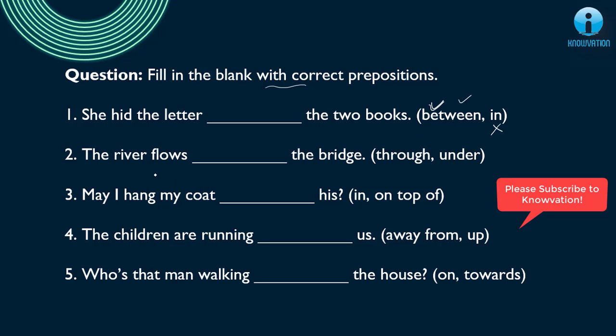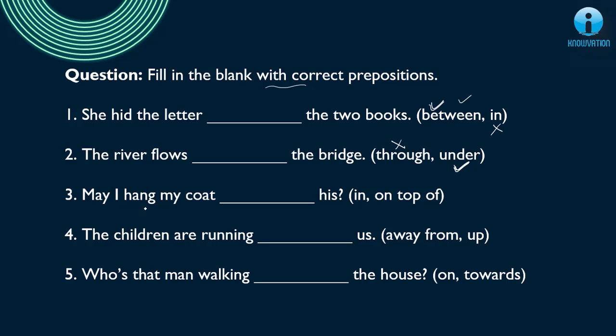Second, the river flows dash the bridge. Okay, so can the river flow through the bridge? No, it cannot because bridge is actually generally above the river, and if it will flow through the bridge, where will the pedestrian or the vehicles will move? Hence the correct answer is the river flows under the bridge.